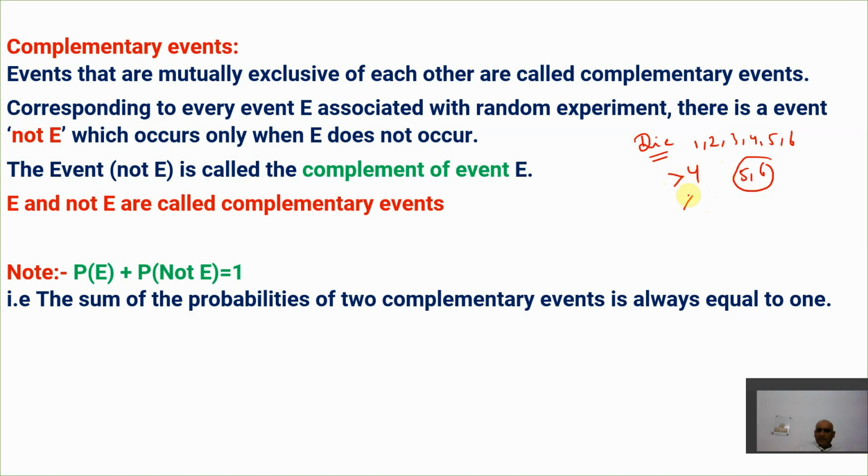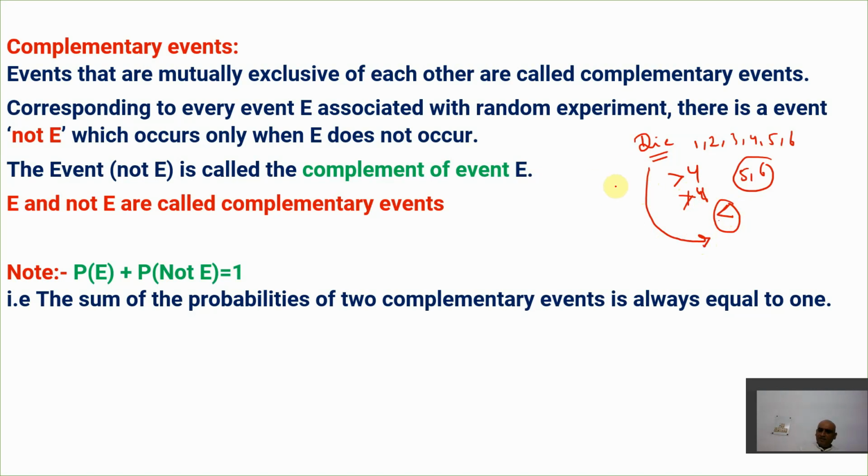This is an event. And if I say I want a number which is not greater than 4, what does that mean? Either it is less than 4 or equal to 4. Now the point here is, these two events become complementary events. Why?